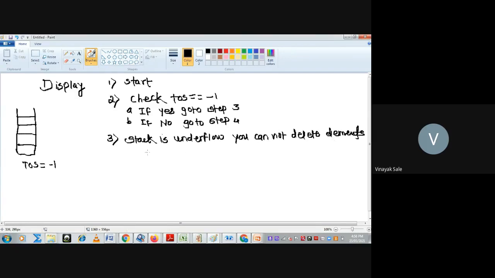And go to step 5. Then what is step 4? Suppose there are two elements, A and B, and top is equal to 1.